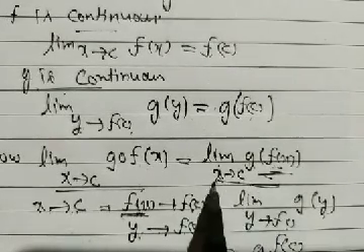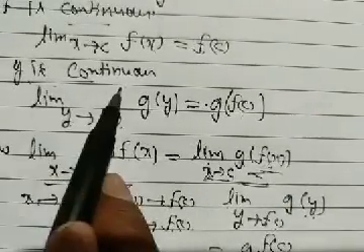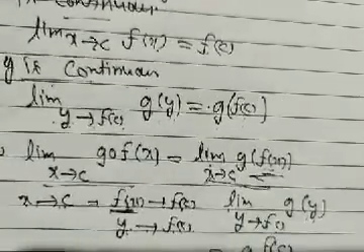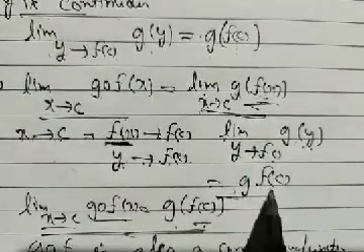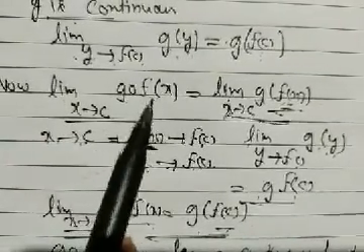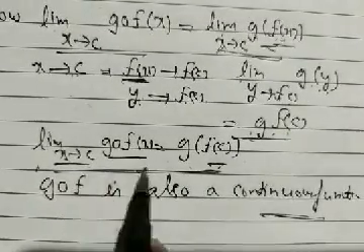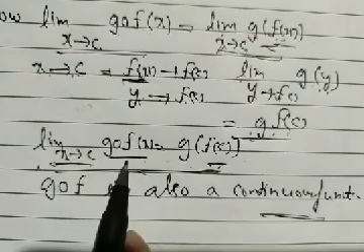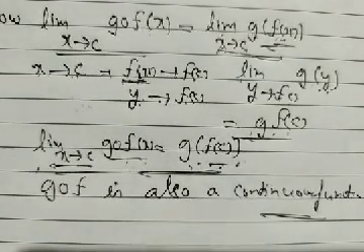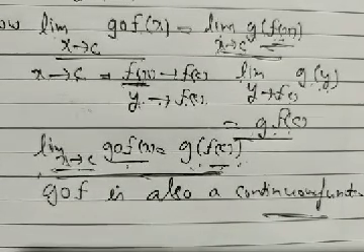Then when y tends to f(c), g of y, from the definition of g being continuous, is equal to g of f(c). We started with limit x tends to c of g composite f of x, and it equals g of f(c). This is the definition of continuity: the limit at the point x equal to c exists and is equal to the value g of f(c). When the value of the function at the point is equal to the limit there, then g composite f is also a continuous function.